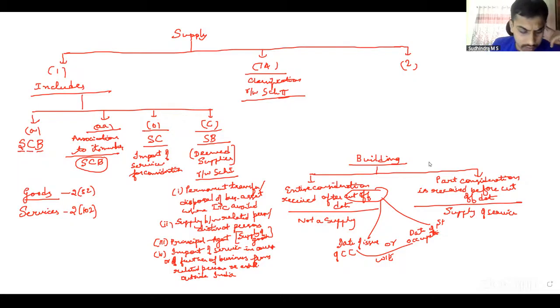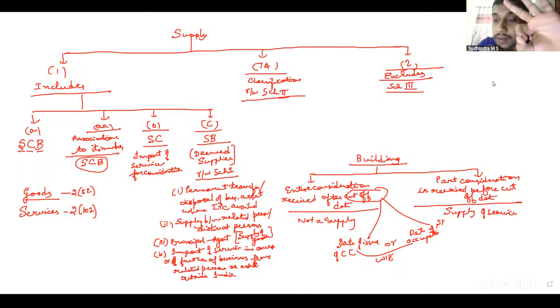Then we discussed paragraph 7.2, which talks about supply excluding those mentioned under schedule 3. So in these transactions, even though all the 3 parameters are satisfied, they are not deemed to be a supply. They are not a supply. We had services performed by an employee to employer in the course of employment for which they receive salary. Then we discussed services provided by a court, tribunal.